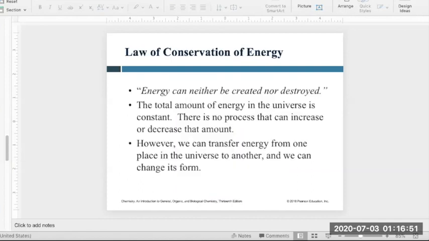Like we have conservation of mass, we also have the law of conservation of energy. According to this law, energy cannot be created nor destroyed, but it can be transferred from one form into another form, like we just saw: from kinetic to potential, potential to kinetic energy. But we cannot create any new source of energy.